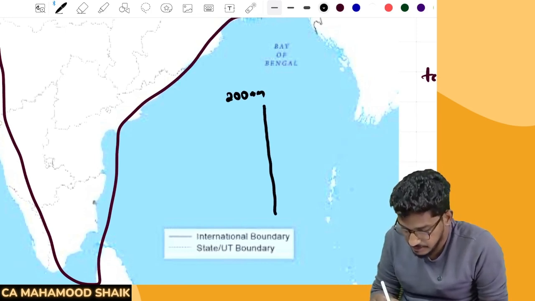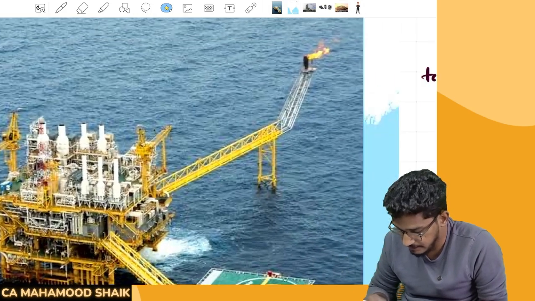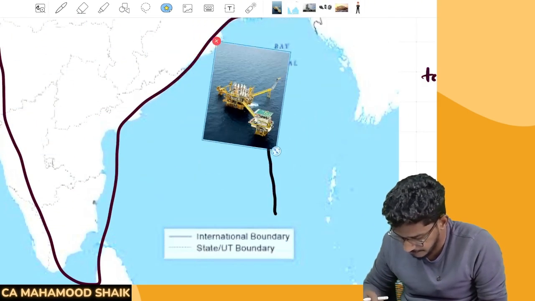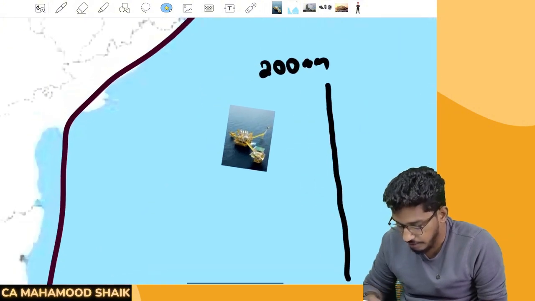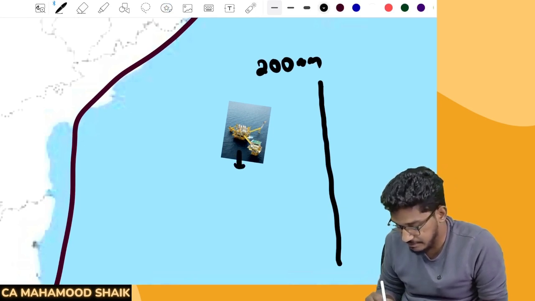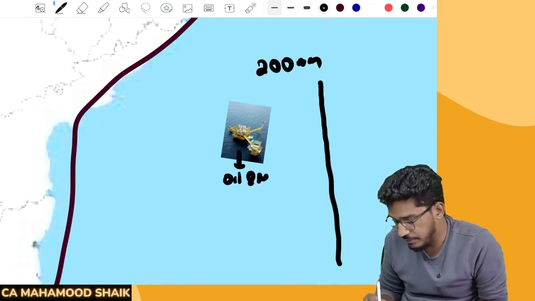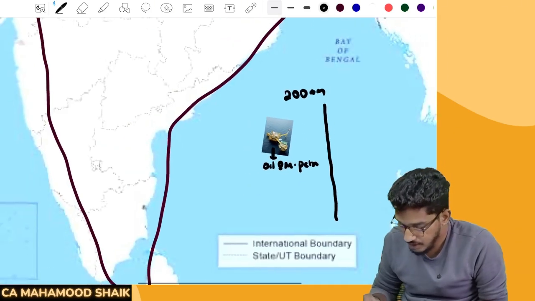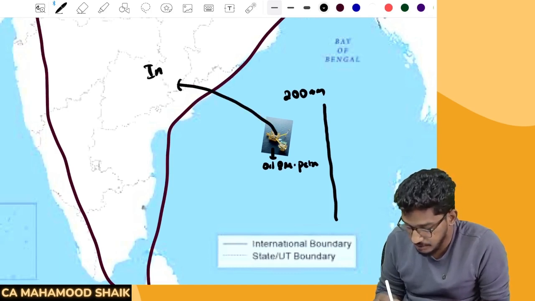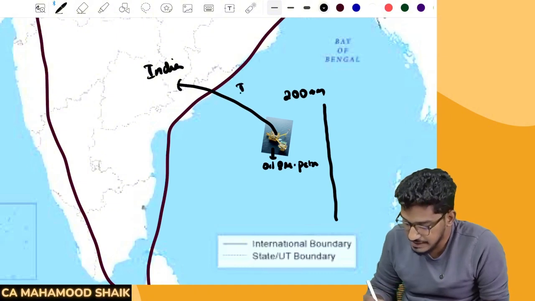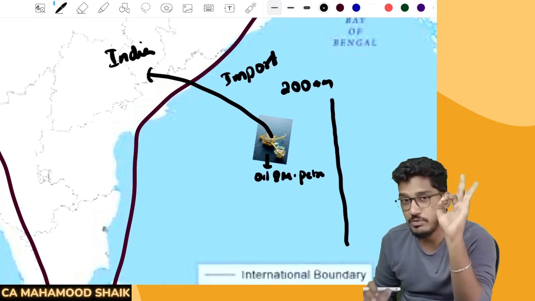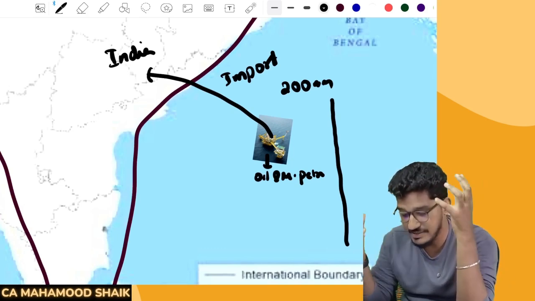Say the zone extends here, and here the government has installed an oil rig. So in this rig, oil exploration has happened. Say oil, mineral oil, petroleum, crude, has been extracted, and from here it was taken to India, to the landmass. Can this be called import? Within the 200 nautical miles, they have installed an oil exploration rig, and in that rig, oil and gas has been produced.